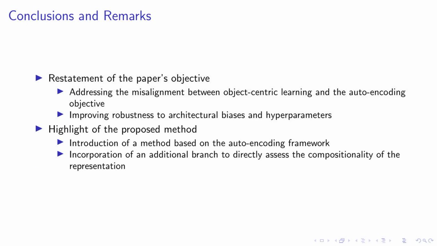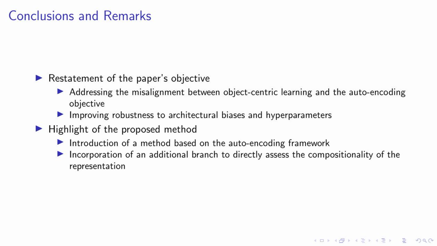In conclusion, our paper's primary objective was to address the misalignment between object-centric learning and the auto-encoding objective. We aimed to improve the robustness to architectural biases and hyperparameters, which are often sensitive issues in auto-encoding centric approaches. To achieve this, we introduced a method based on the auto-encoding framework. This method incorporates an additional branch to directly assess the compositionality of the representation. This innovative approach constructs composite representations from two separate images and optimizes the encoder jointly with the auto-encoding path.